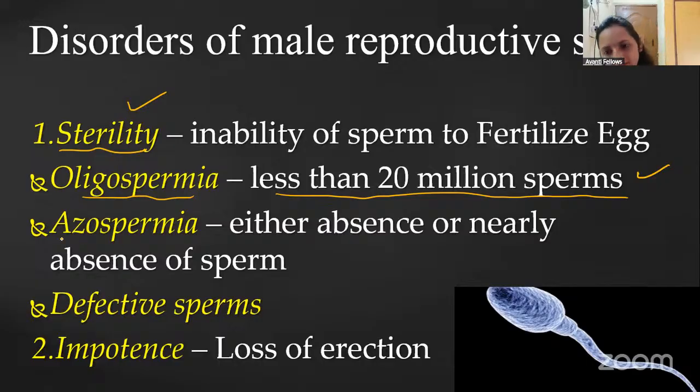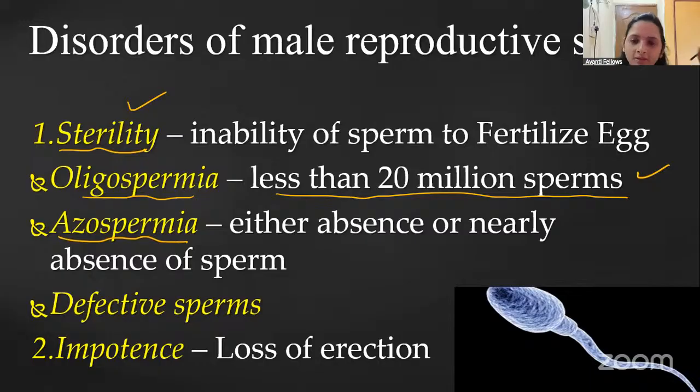Okay, then azoospermia. Azoospermia means either absence or near absence of sperm. Only the ejaculation is happening, and the ejaculation fluid contains only the secretions from the accessory glands, but it does not contain sperm. This condition usually comes in very old people.